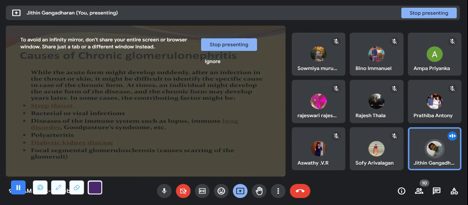What is the case in chronic glomerulonephritis? In chronic glomerulonephritis, the infection may be from other sites, not from the kidneys, like bacterial infections in the lung. In lung disorders, systemic lupus erythematosus, Goodpasture syndrome, all these things can lead to chronic glomerulonephritis. Can anyone in the class say what Goodpasture syndrome is?